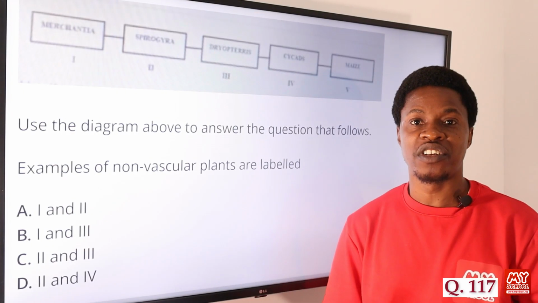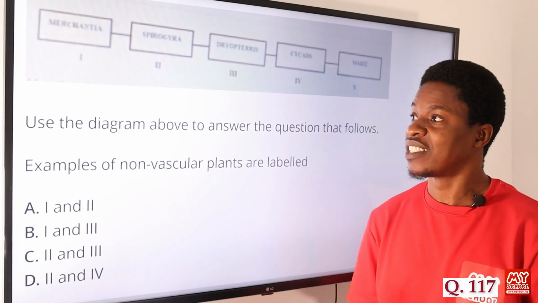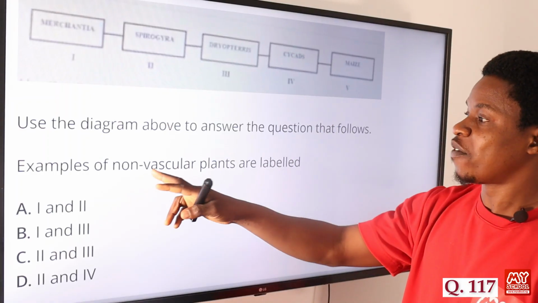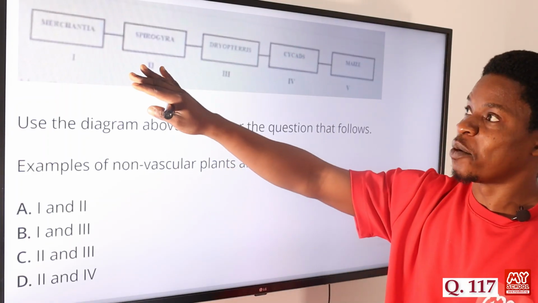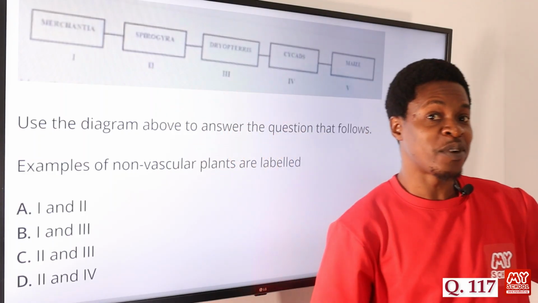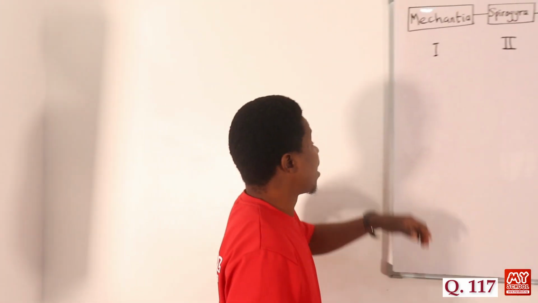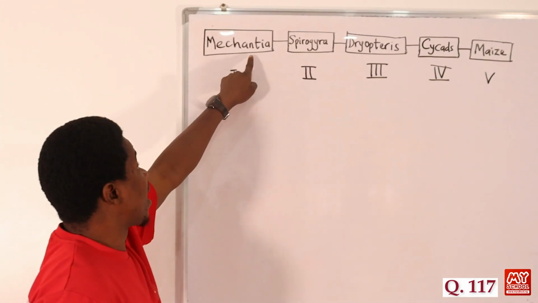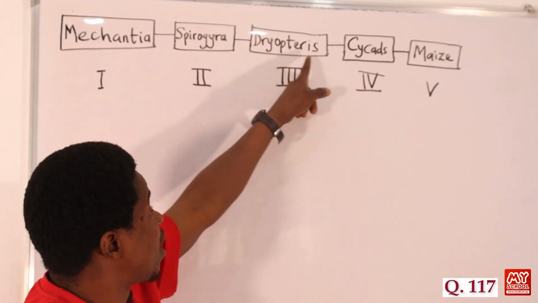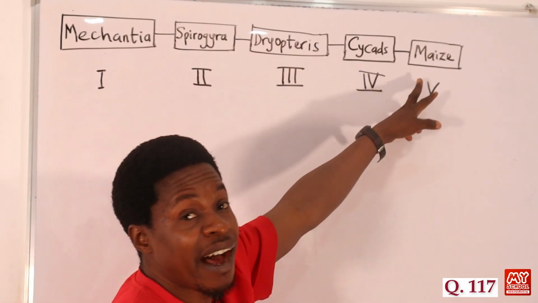Now let's move on to question number 117. Use the diagram above to answer the question that follows. Examples of non-vascular plants are labeled. Yes, I know you might not be able to see this. Don't worry, we have it drawn already on the board. So let's move on to the board so that we can have a clearer picture. We have the Marchantia, we have the Spirogyra, we have the Dryopteris, we have the cycads, then we have maize.